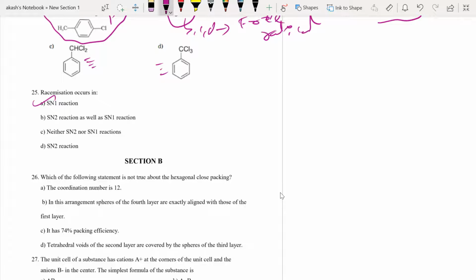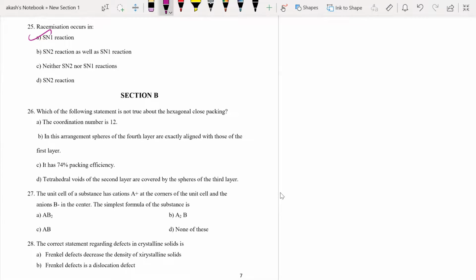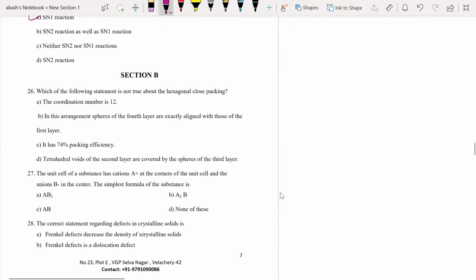Okay, right. Moving on. Section B. Which of the following statements is not true about hexagonal close packing? Now, in hexagonal close packing, the coordination number is 12. Yes, it is correct. And then in this arrangement, the spheres of the fourth layer are exactly aligned with those of the first layer. Okay, we'll see what this is. Okay, fine. It has 74% packing efficiency. Yes, that is true.